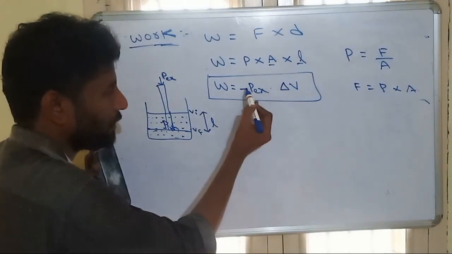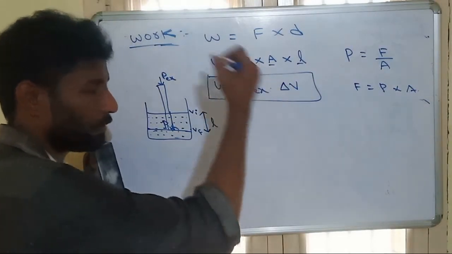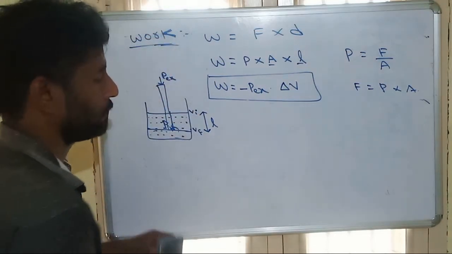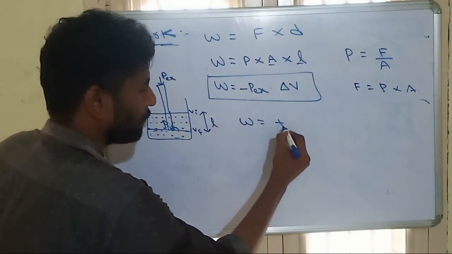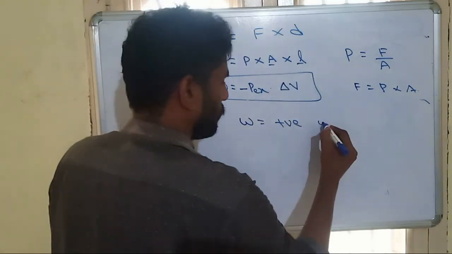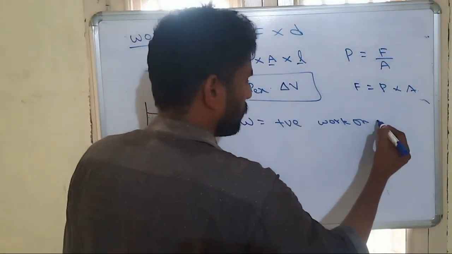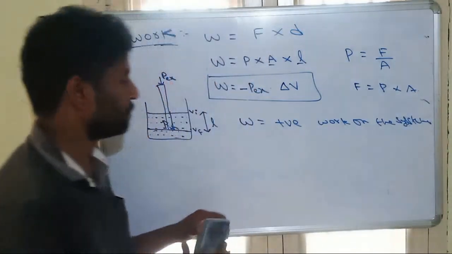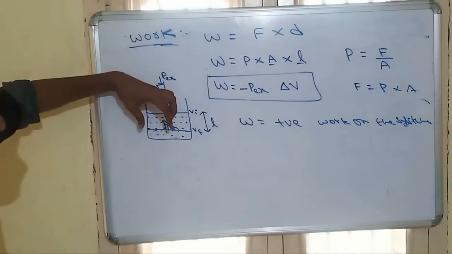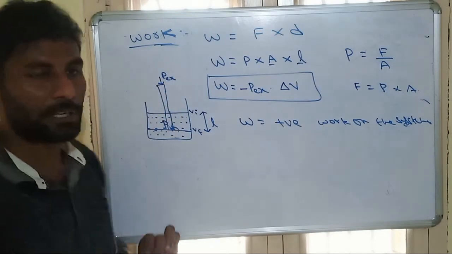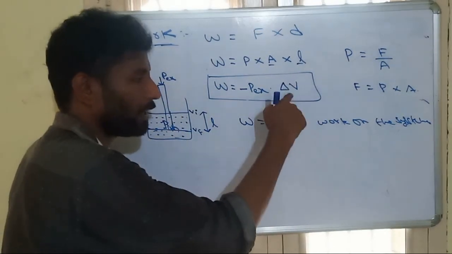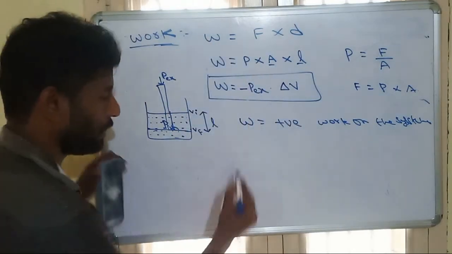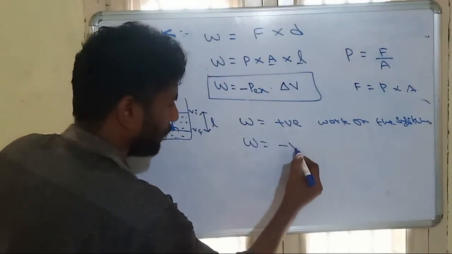And this negative will cancel, and the total work will be positive when work is done on the system. Here we are doing some work on the system, due to which the volume is decreasing. The delta V sign will be negative, and negative will become positive.